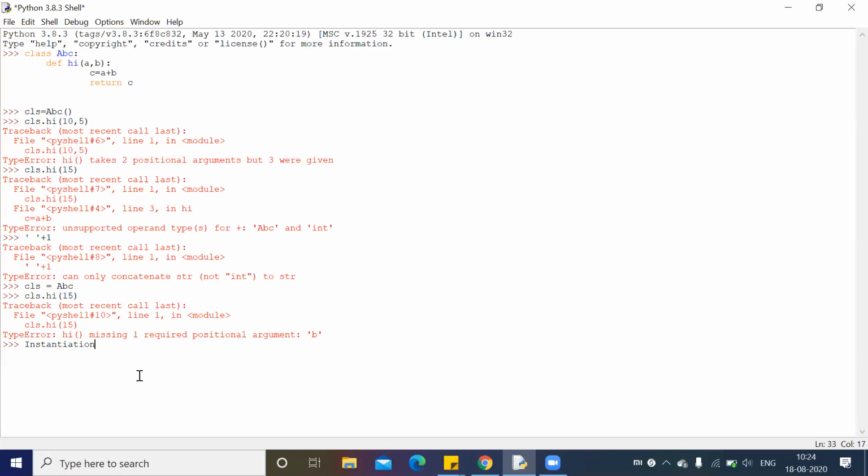So for a function it is called a function call. For a class it is instantiation. We won't say class calling. It is called class instantiation. And once you instantiate, what happens? Your method will receive a default object, default values, for its very first parameter.